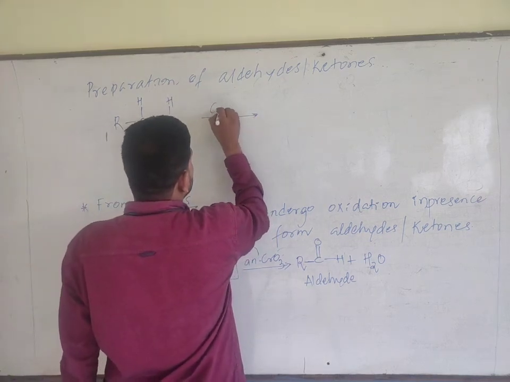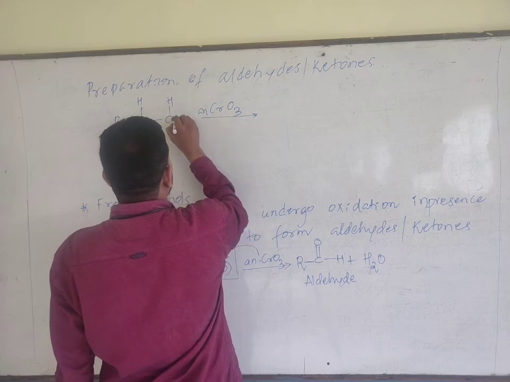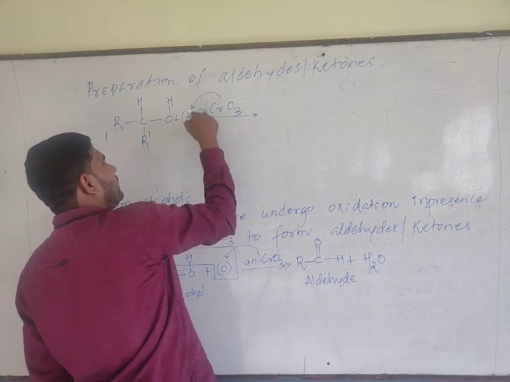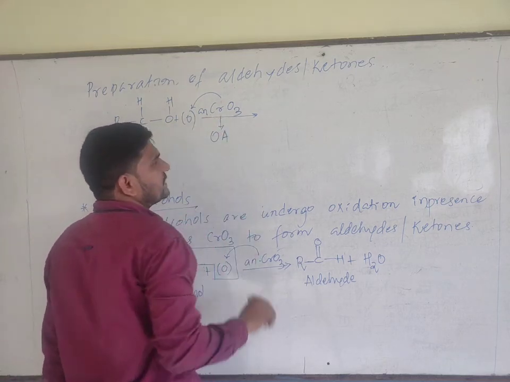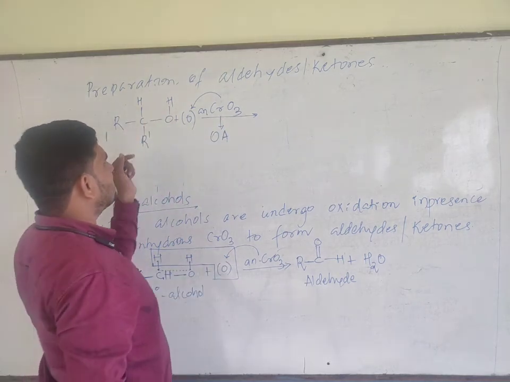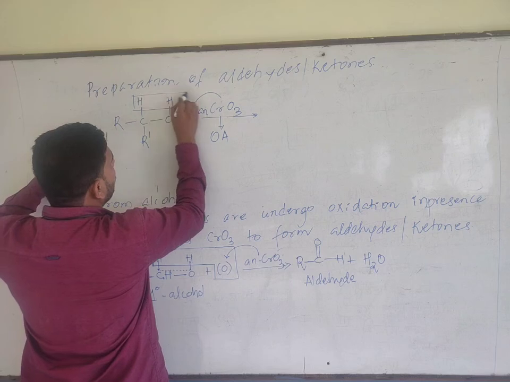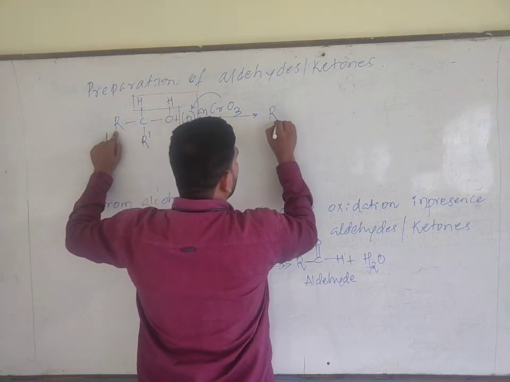When you oxidize this in presence of anhydrous chromium trioxide, it provides nascent oxygen, provided by water. This is actually the oxidizing agent. It provides nascent oxygen. Over here there is a removal of H2O by the same method.